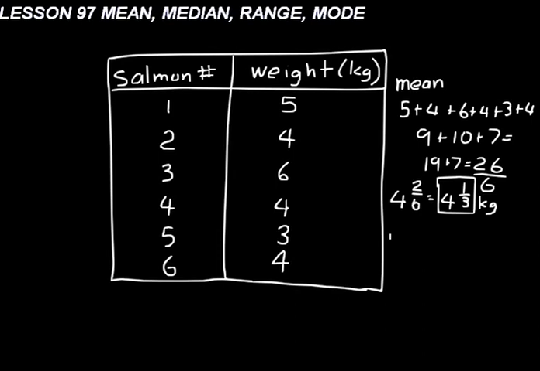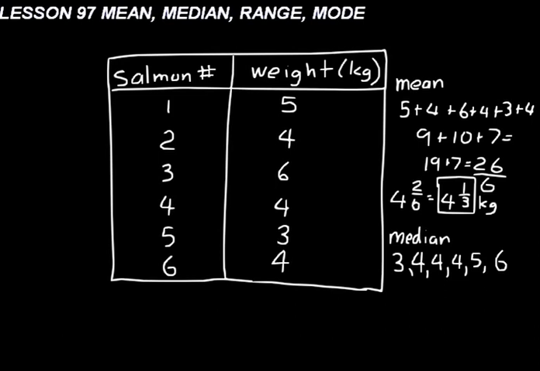Now what about median? What does that mean? Median is the middle number in the group of numbers. If you ordered these numbers from lowest to highest, the median is the middle number. So let's just rewrite these numbers in order from lowest to highest. We have a 3, a 4, actually 3 4s, a 5, and a 6. Now the median, that's the number that's in the exact middle of all the numbers.